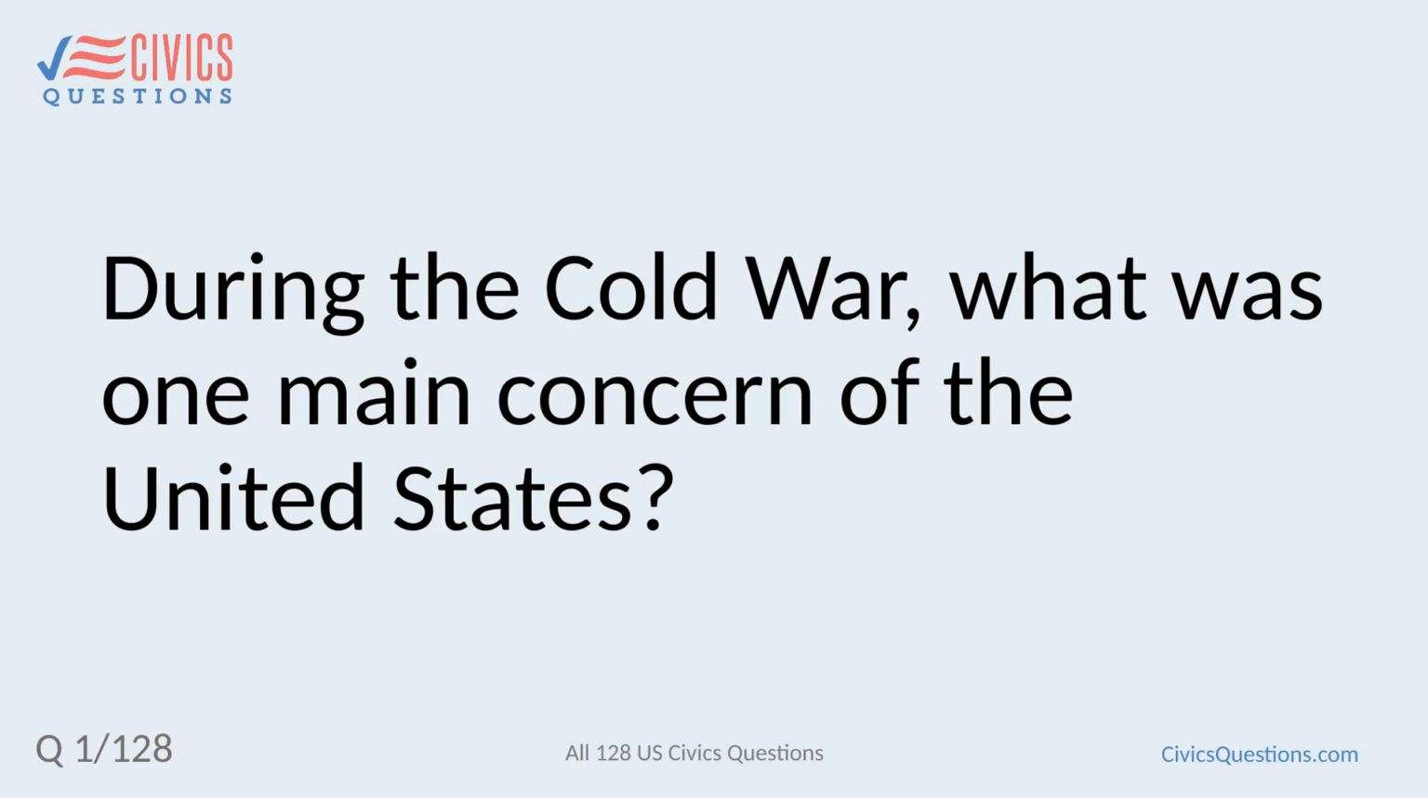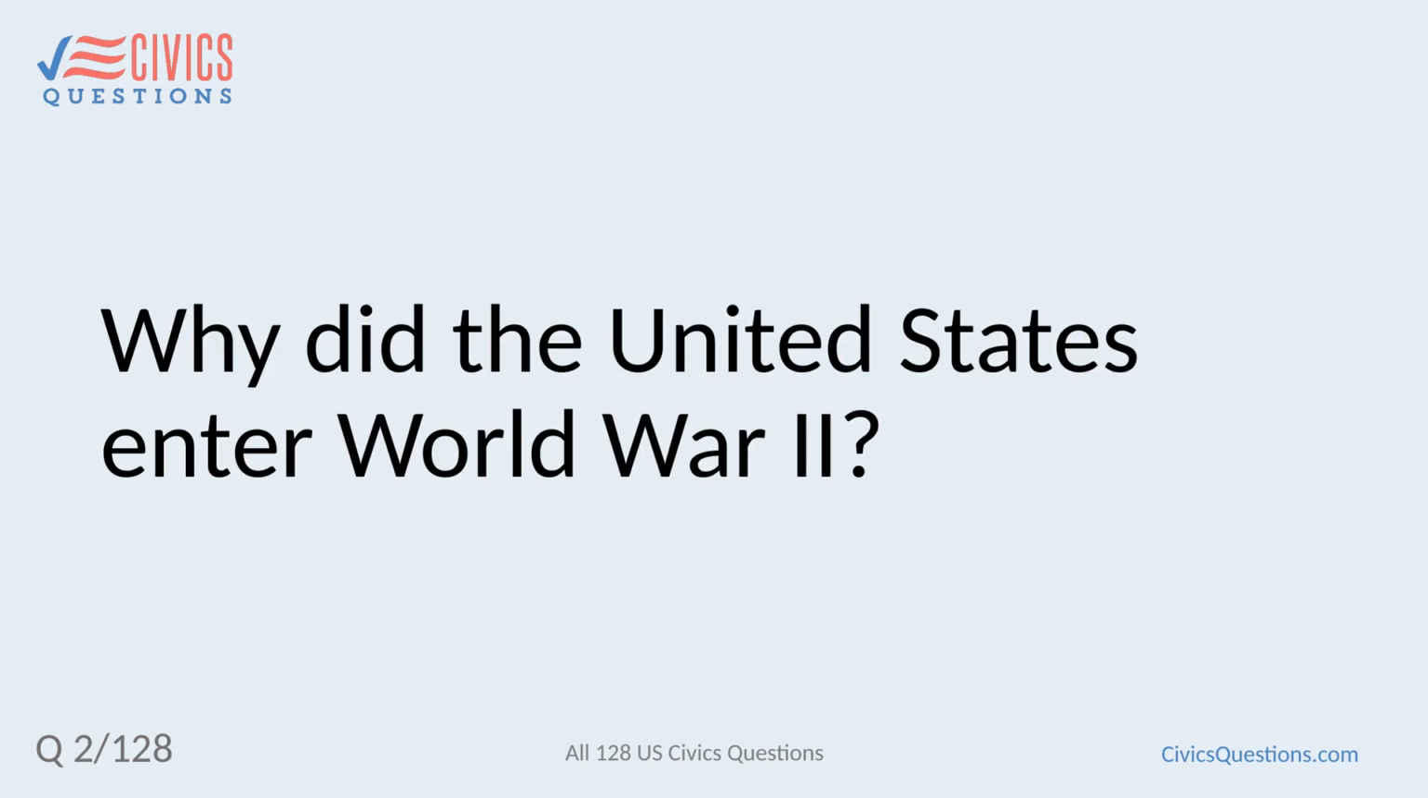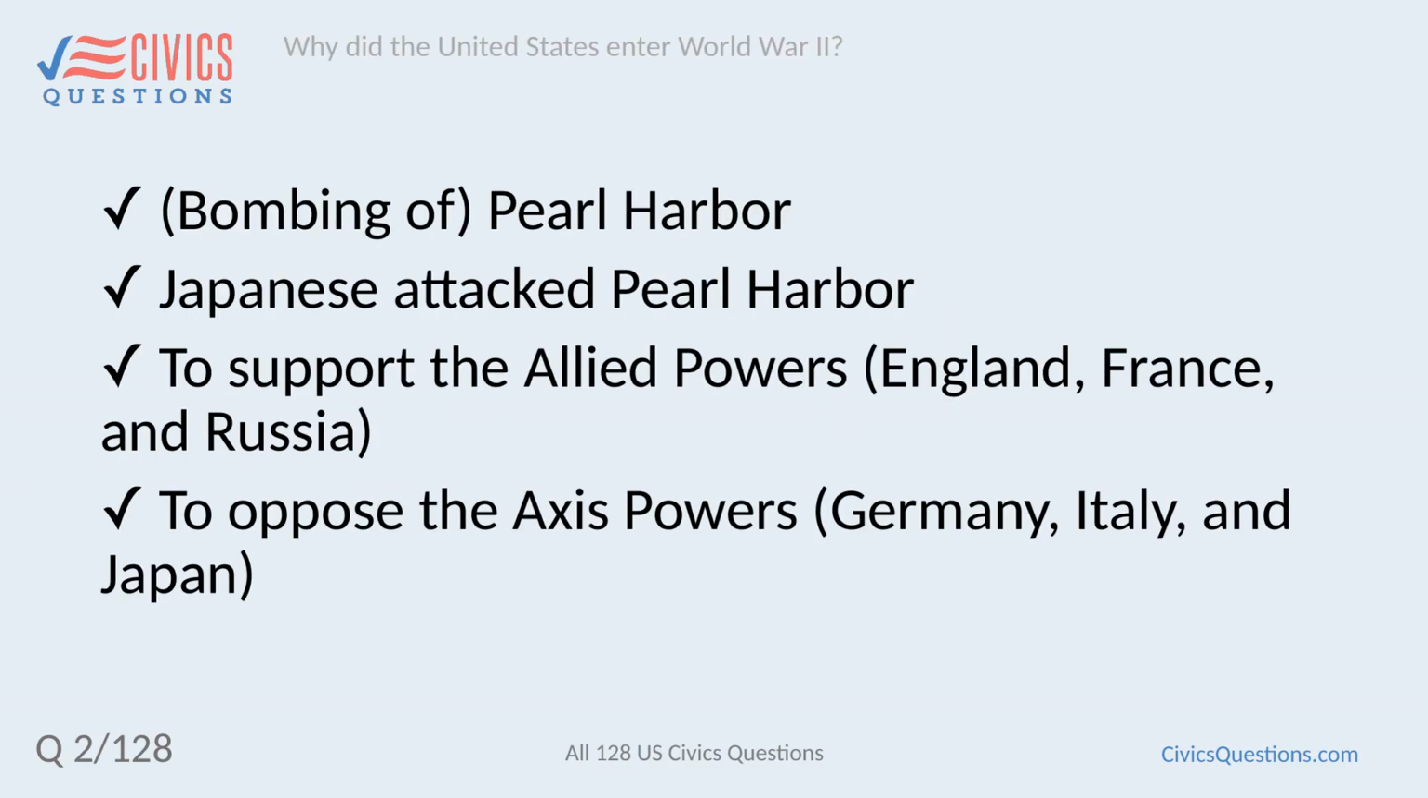During the Cold War, what was one main concern of the United States? Communism, nuclear war. Why did the United States enter World War II? Bombing of Pearl Harbor. Japanese attacked Pearl Harbor. To support the Allied powers, England, France, and Russia. To oppose the Axis powers, Germany, Italy, and Japan.